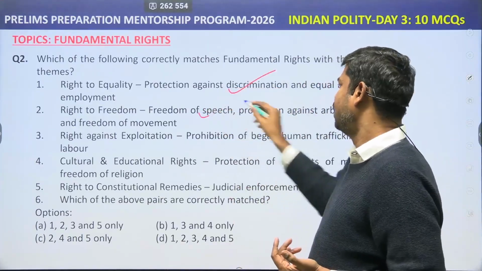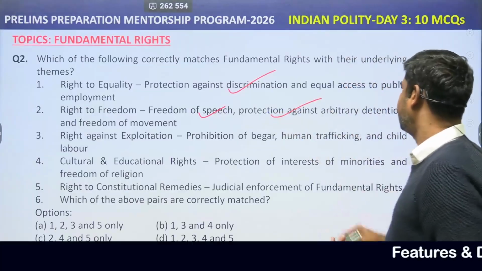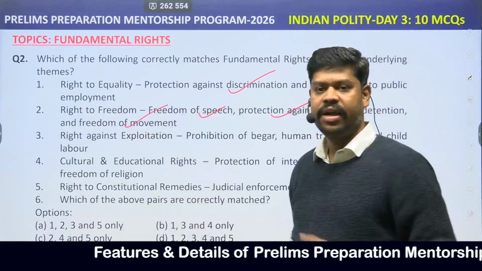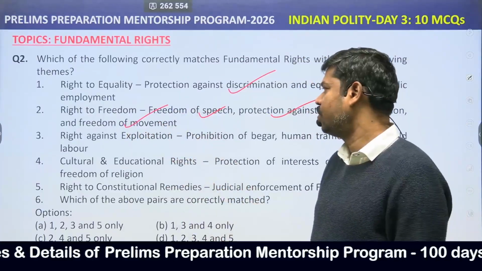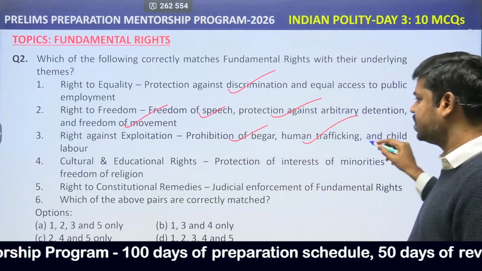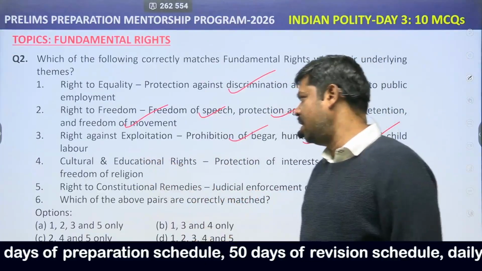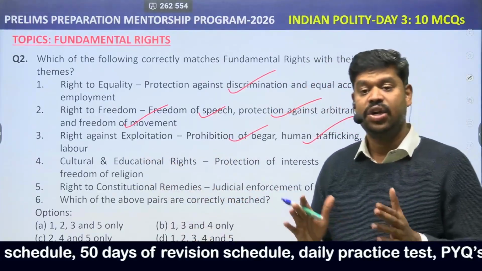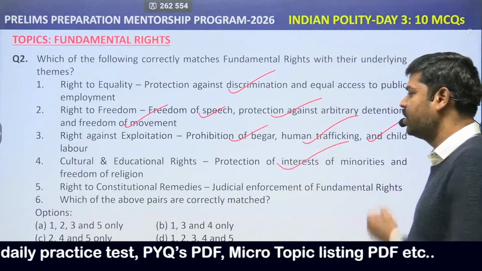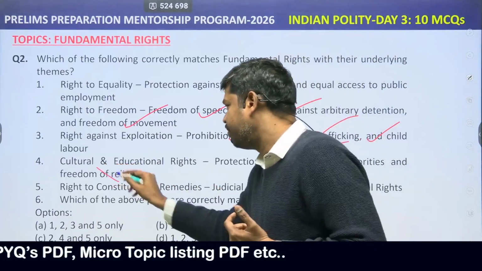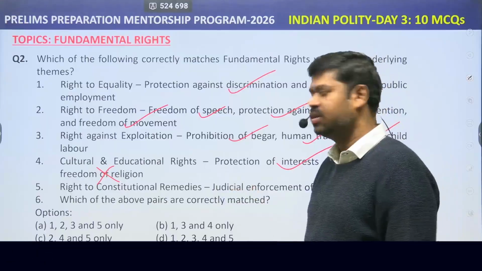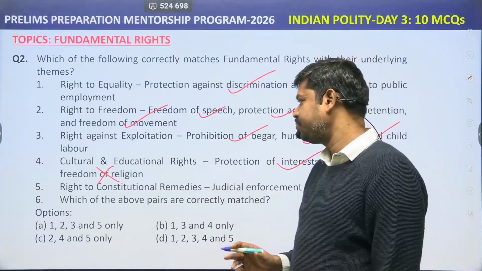Right to freedom, Article 19: protection against arbitrary detention, 20, 21, and freedom of movement, again Article 19. So this is from Article 19 to Article 22. Right against exploitation: prohibition of begar, 23, human trafficking, 23, child labor, Article 24. Cultural and educational rights of minorities, Article 29 and Article 30: protection of interest of minorities. Now the freedom of religion is not part of the cultural and educational rights. That is part of the right to freedom of religion, from Article 25 to Article 28.